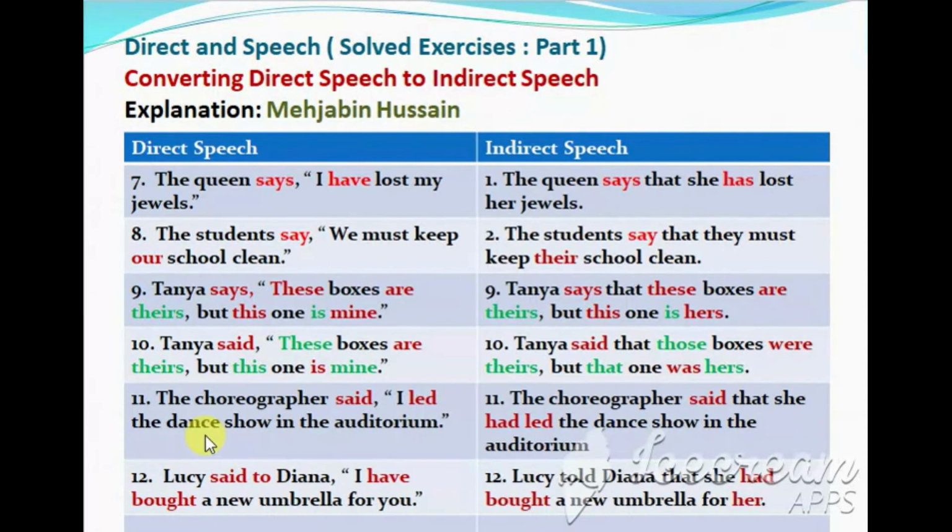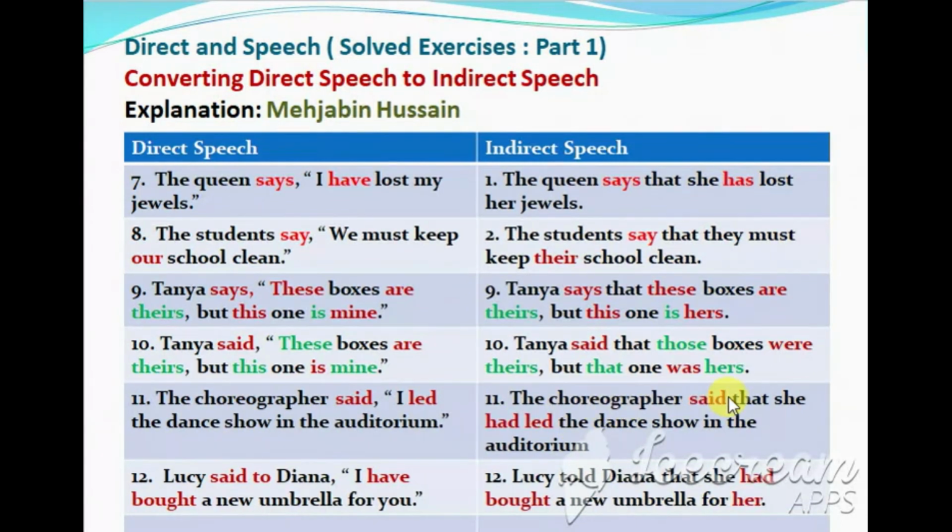Question 11. The choreographer said, "I led the dance show in the auditorium." You can see the reporting verb is in past tense. So this is again very simple. Led will become had led. Led is simple past tense. This will change to past perfect tense.